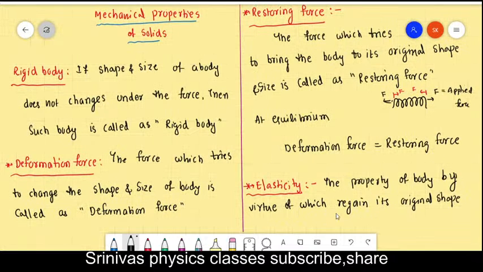It regains its original shape and size after withdrawal or removal of the deformation force.